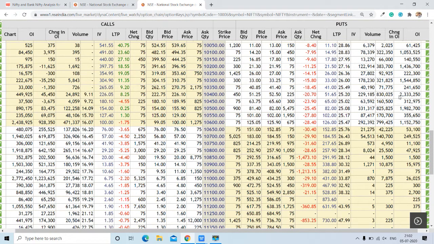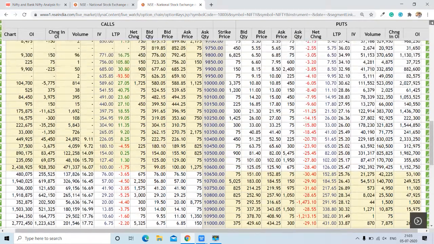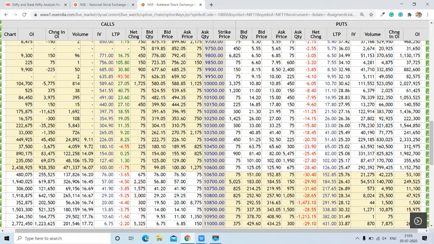Now the highest put for Bank Nifty is here at 10,400 strike, with 23 lakh 33,000 open interest available here. So this is going to be the highest support, followed by here you can see around 10,500 has around 19 lakh contracts, and here at 10,000 we can see 20 lakh contracts. So this is the highest support for the Bank Nifty, followed by this one at 10,000.